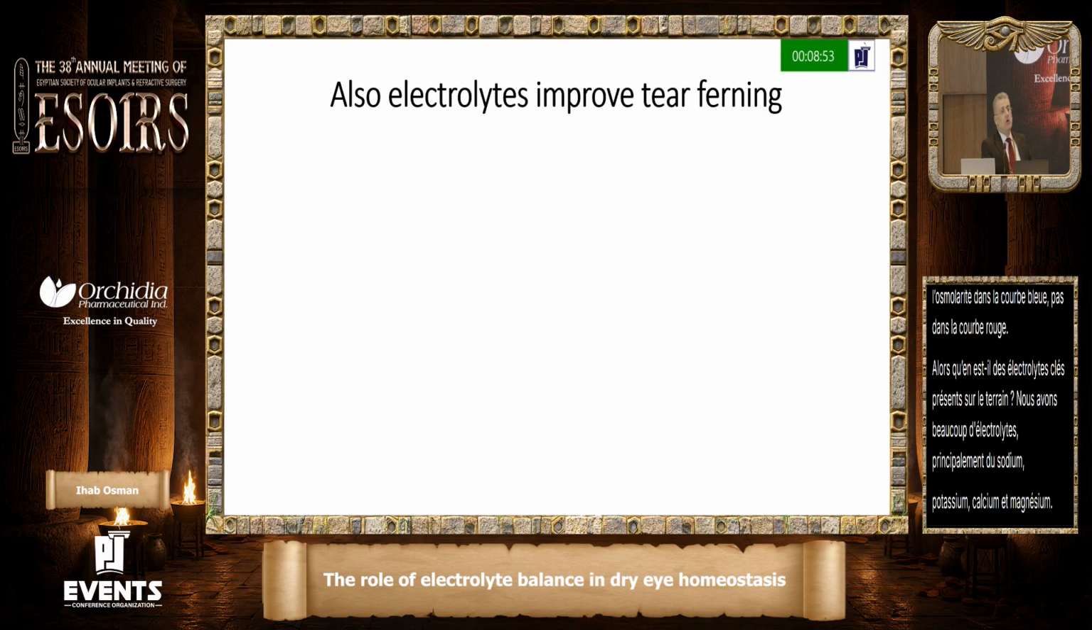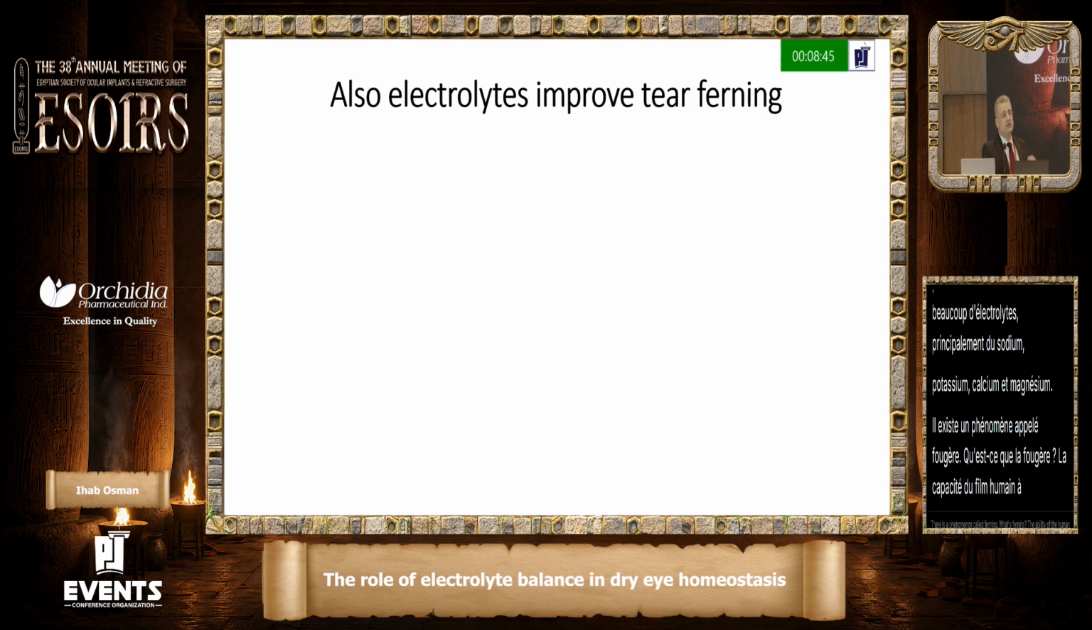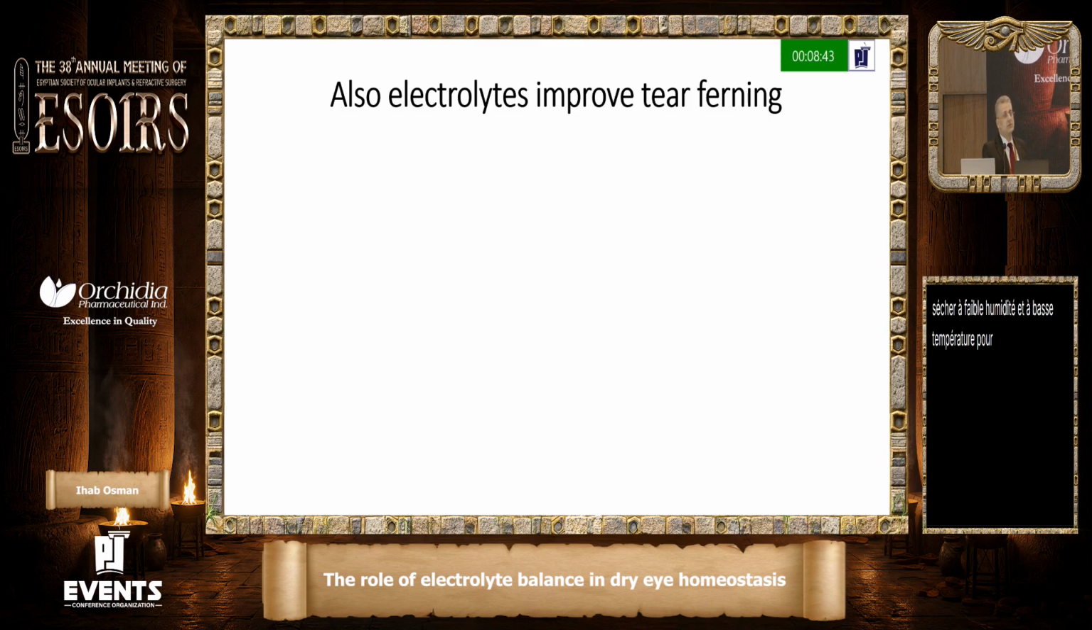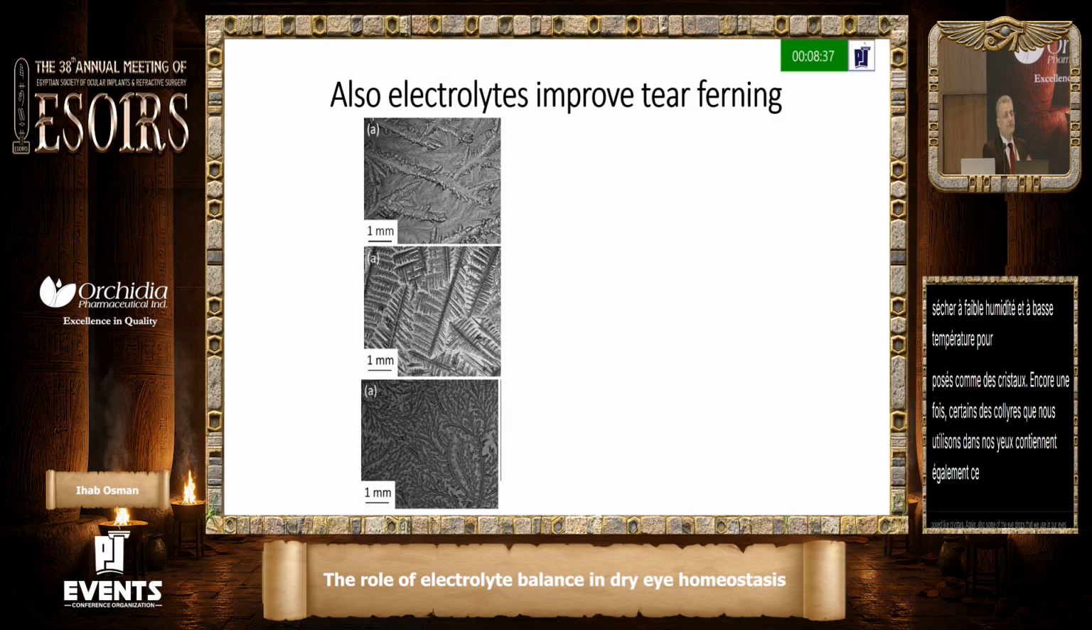There is a phenomenon called ferning. What's ferning? It is the ability of the tear film to dry in low humidity and low temperature to form crystals. Some of the eye drops that we use in our eyes also have this ferning ability. If you have a look at this column, we have different artificial tears, and they are forming crystals when they cause the fern.